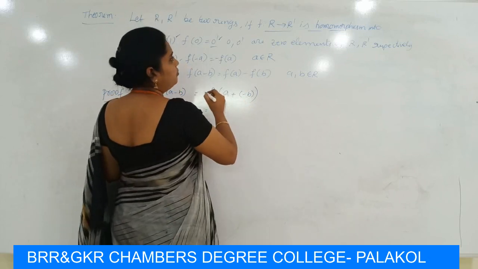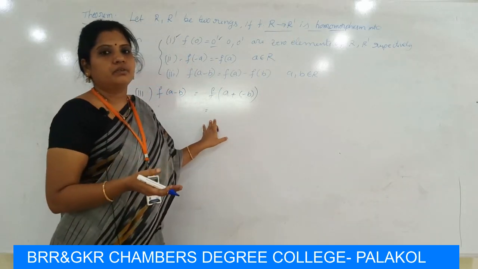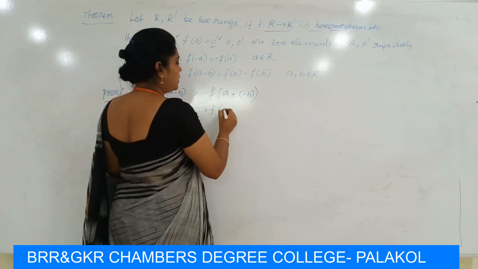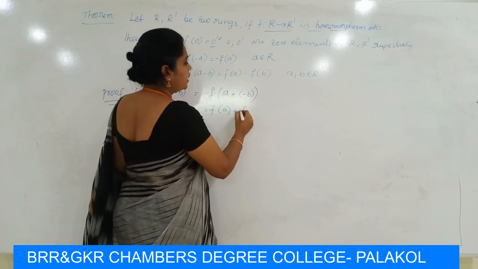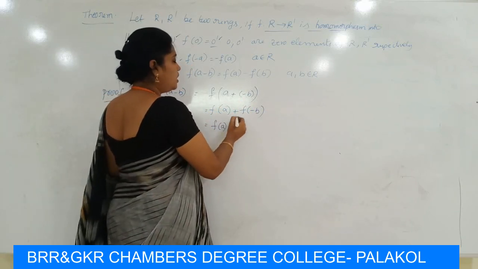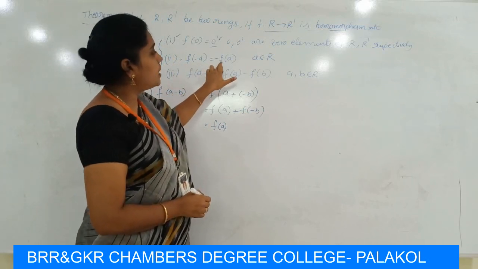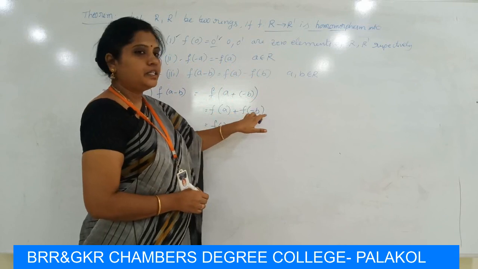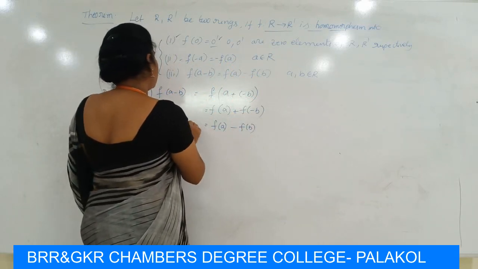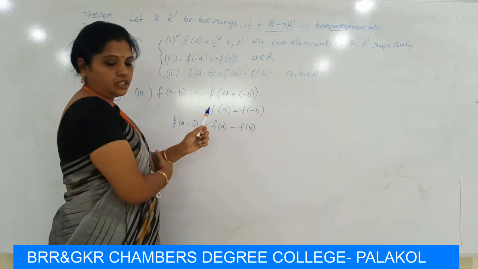Here f is a homomorphism, whose condition is that f of a plus b is equal to f of a plus f of b. By that condition, this can be written as f of a plus f of minus b. From condition 2, f of minus b is minus f of b. So f of a minus b is equal to f of a minus f of b. So the third condition is proved.